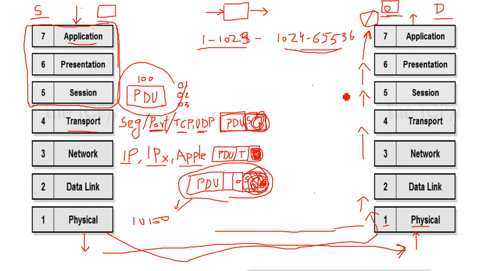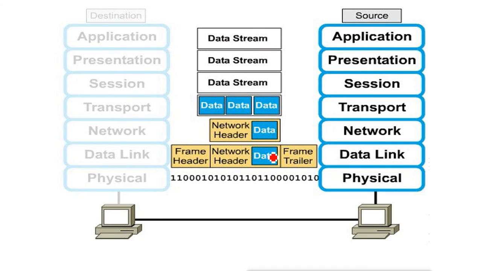So when we talk about encapsulation, this is what encapsulation is. The first three layers decide the data streams, then the transport layer adds the header to it. Data is divided into segments, and then each layer adds its headers, and finally at the data link layer it is encapsulated and converted. Then at the destination site, de-encapsulation happens and opens each header one by one.